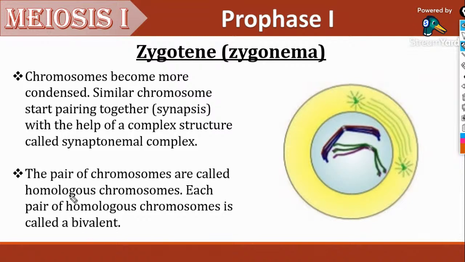So that complex structure helps in the process of synapsis, and that complex structure is known as the synaptonemal complex. This pair of chromosomes is known as homologous chromosomes, and this pair of homologous chromosomes after the process of synapsis forms a bivalent. What is this bivalent?